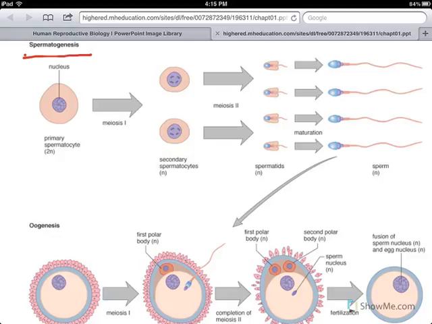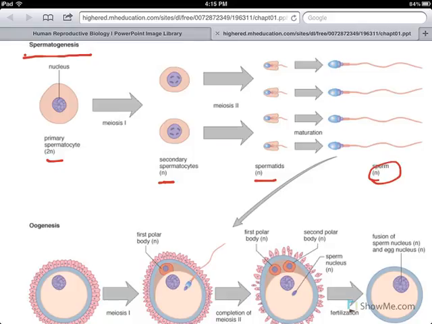This primary spermatocyte is diploid, and it will undergo the first half of meiosis, forming secondary spermatocytes that are now haploid. These will undergo the second part of meiosis and form spermatids. As you can see, 4 spermatids. Nothing is lost in the male during spermatogenesis. These will mature to form 4 sperm cells, each genetically different.